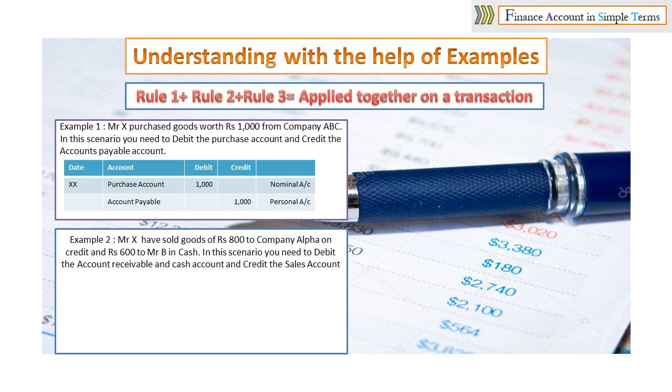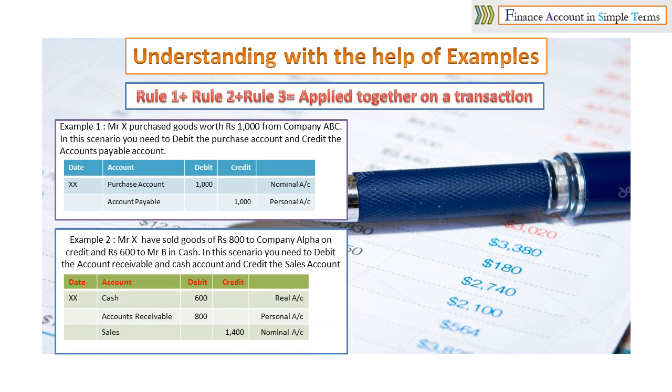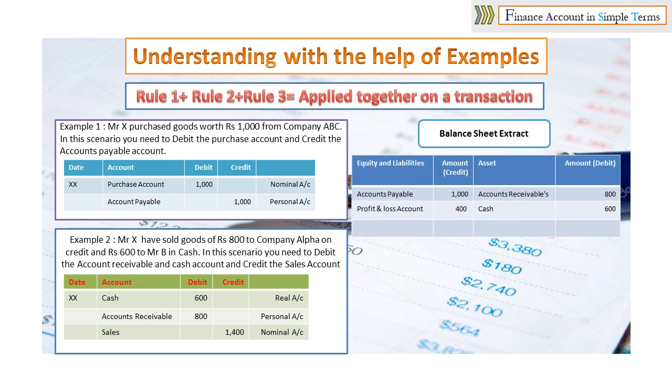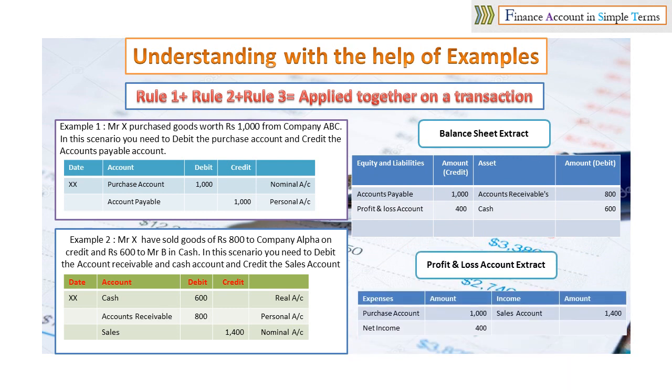So it is a classic example of all rules together, and the journal entry will look like this: cash account 600 debit, which is a real account, accounts receivable 800 debit, which is a personal account, sales account credited with 1400 rupees, which is a nominal account. Now let us see the balance sheet presentation of these transactions as well as the P&L presentation.